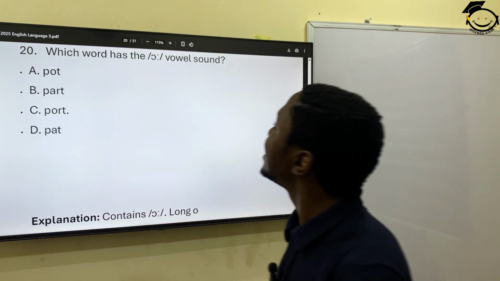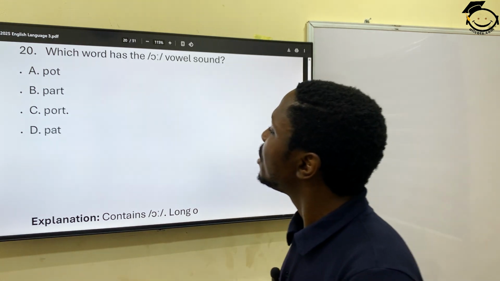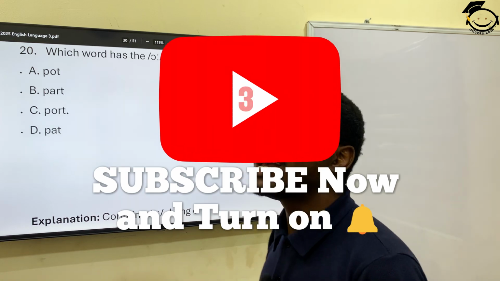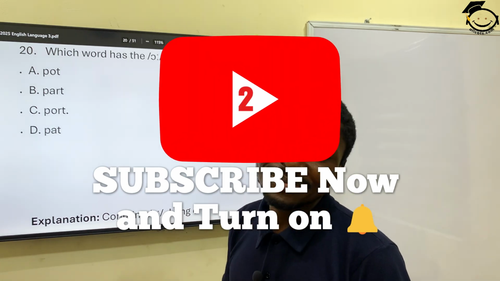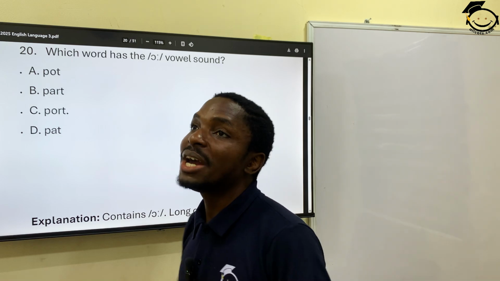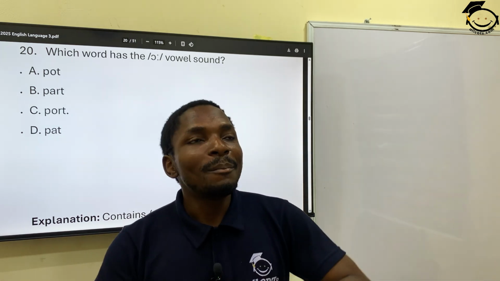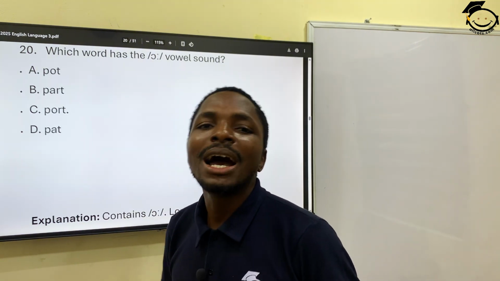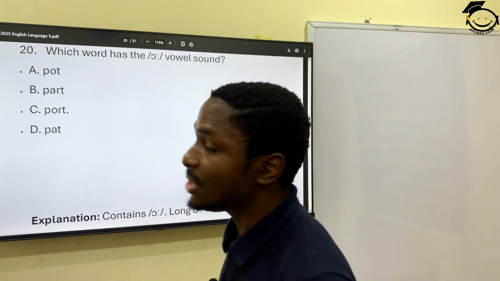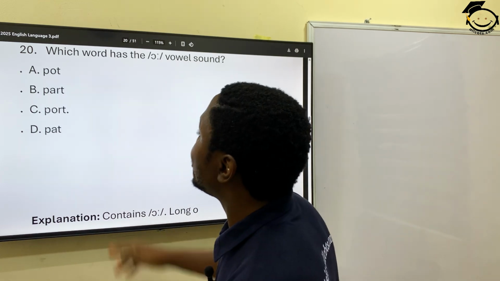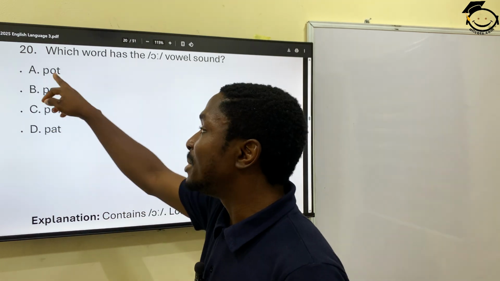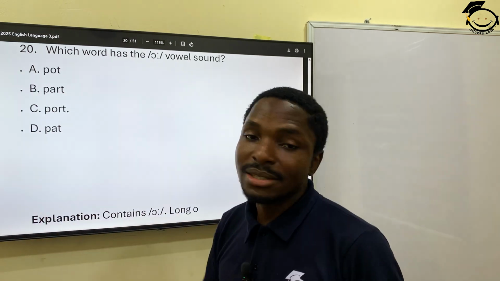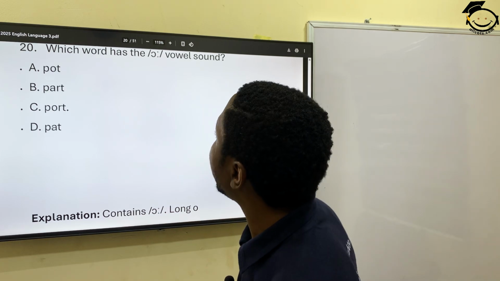We have pot, pat, pot, the Nigerian port, Apapa port, the shipping port. So definitely this one. It won't be this. This is short, and the other ones, B and D, do not even work.